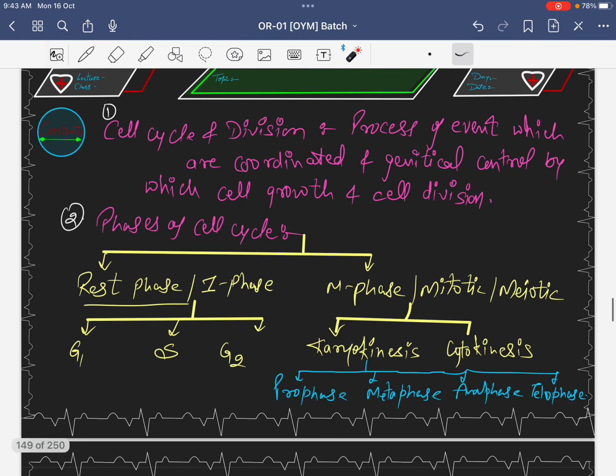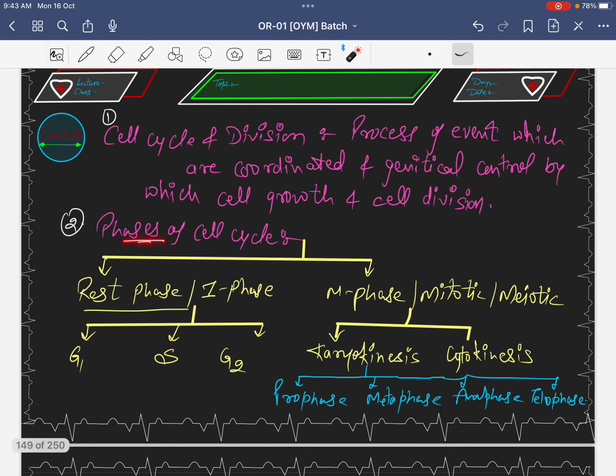And the second important concept was the phases of the cell cycle. This cell cycle is completed in further sub phases. First phase was the rest phase, in another word the I phase, and the M phase is known as the mitotic phase. This rest phase is further classified into G1, S and G2 phases, and the M phase is classified into karyokinesis and cytokinesis. This karyokinesis is again further classified into prophase, metaphase, anaphase and telophase. So dear students, that was the basics of this chapter.